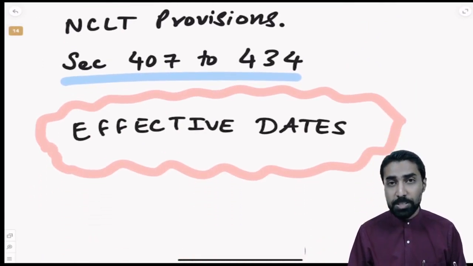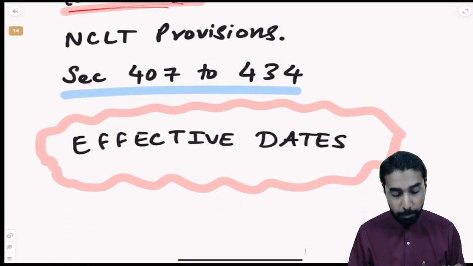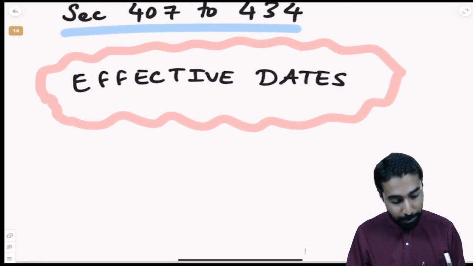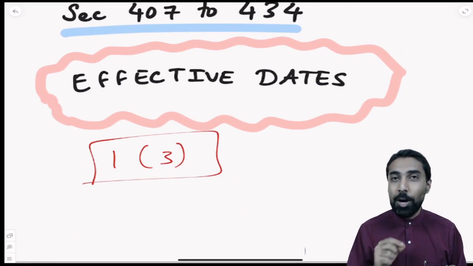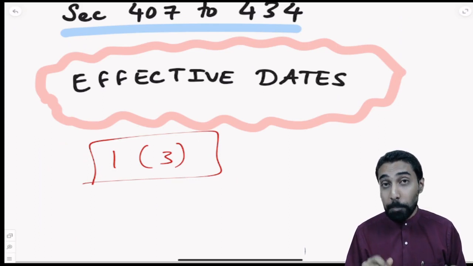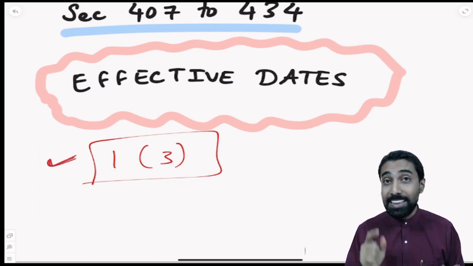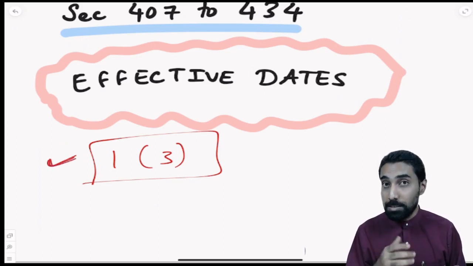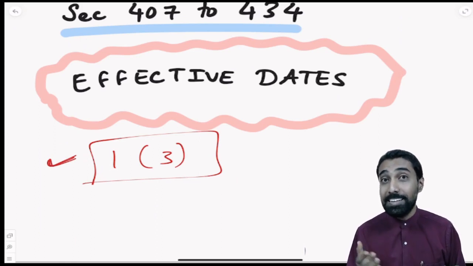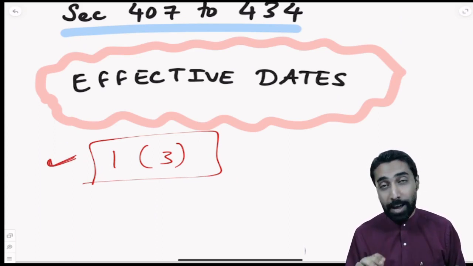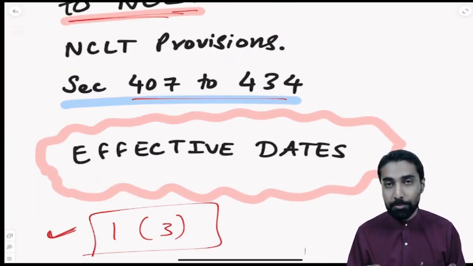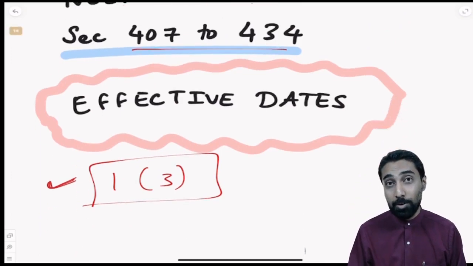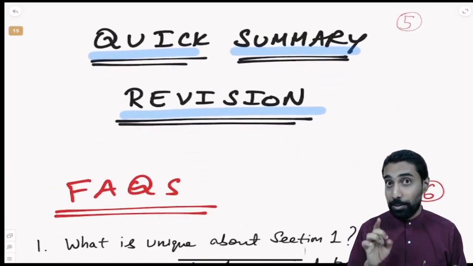So NCLT provisions 407 to 434 are completely dependent on section 1 subsection 3. Why? NCLT did not become effective from 2013. There was a case pending in Supreme Court, I told you. Because of section 1 subsection 3, when that case was resolved completely and they said that NCLT can be constitutionally valid, that time sections 407 to 434 came into effect. So that is how this practical aspect you need to analyze.